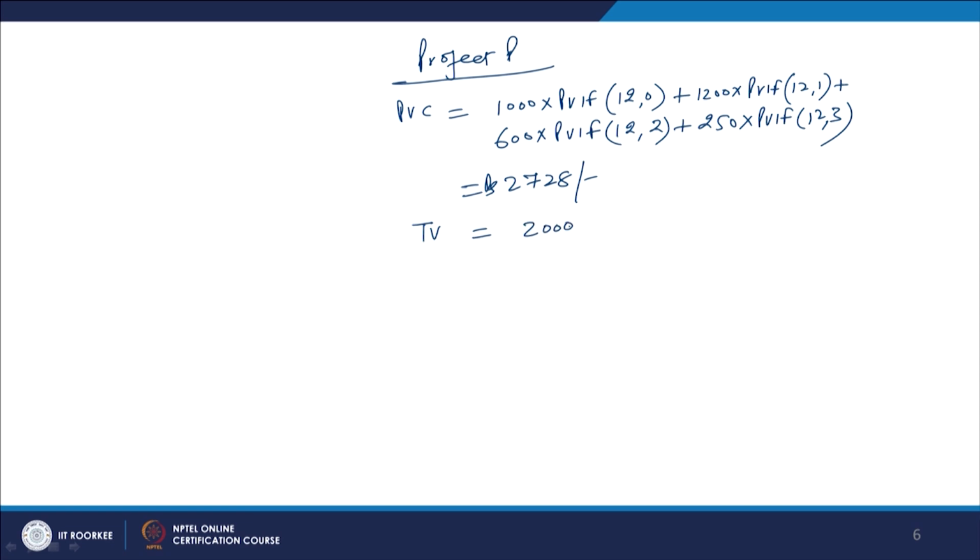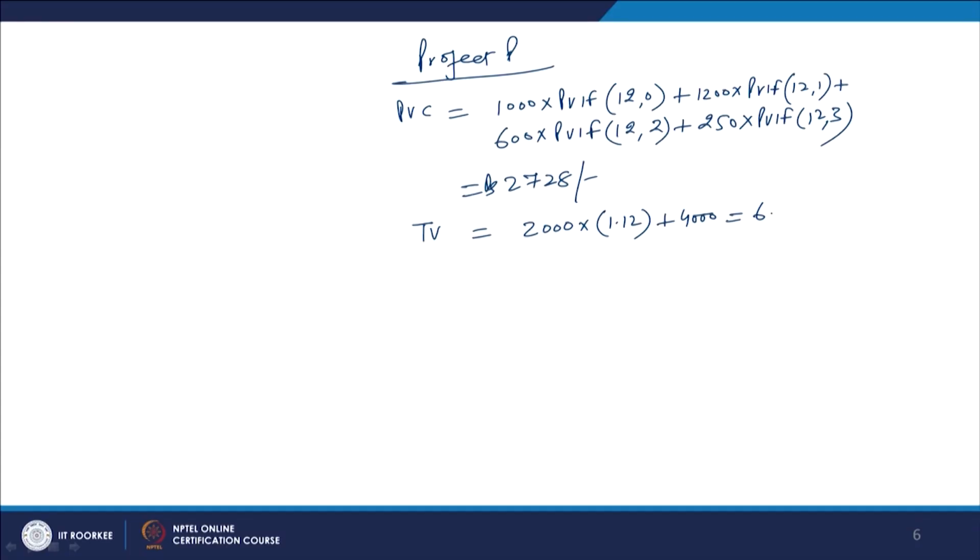If you calculate the terminal value of these cash flows, the first cash inflow is 2000, and you have to compound it at the rate of 12% for 1 year. Then the second is 4000. So, one is the 2000 compounded for 1 year at the rate of 12%, and the second cash flow is coming at the end of the last year, whose value is equal to 4000. If you calculate this, it works out as rupees 6240.